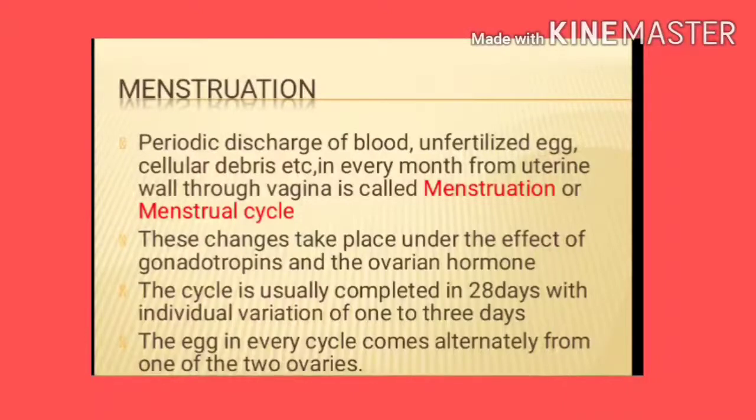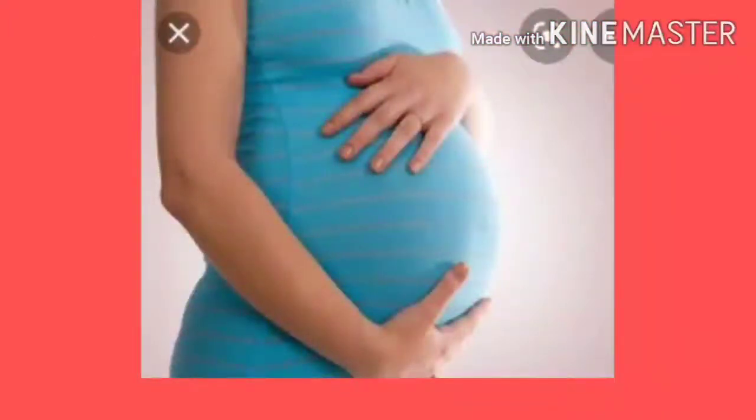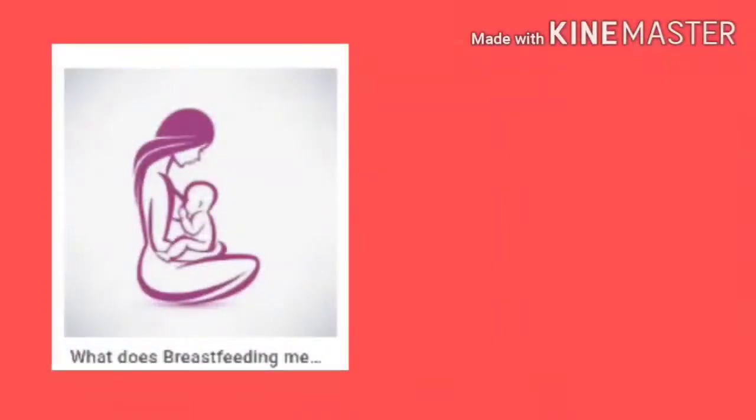These changes take place under the effect of a few hormones, that is the gonadotropin and the ovarian hormones. The egg in every cycle comes alternately from one of the two ovaries. It means in one month the egg may come from the right side, and the next month the egg comes from the left side. This menstrual cycle is always absent during pregnancy, may be suppressed during lactation, and permanently stops at menopause.